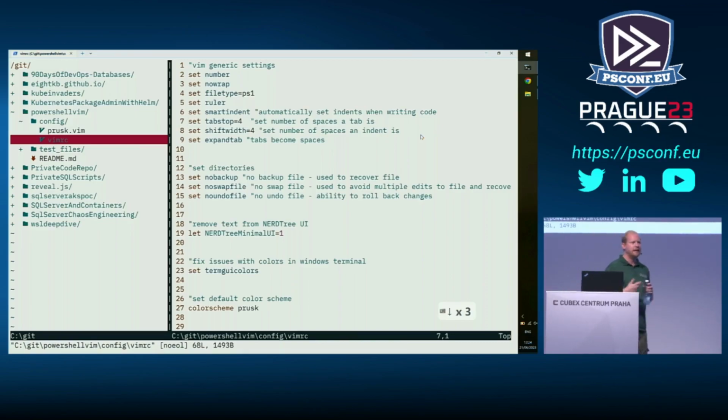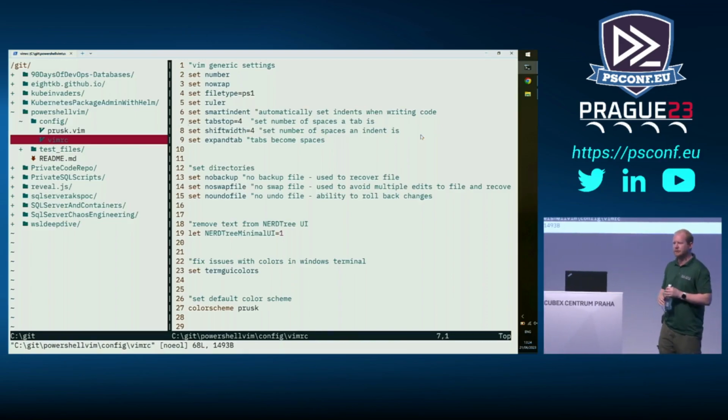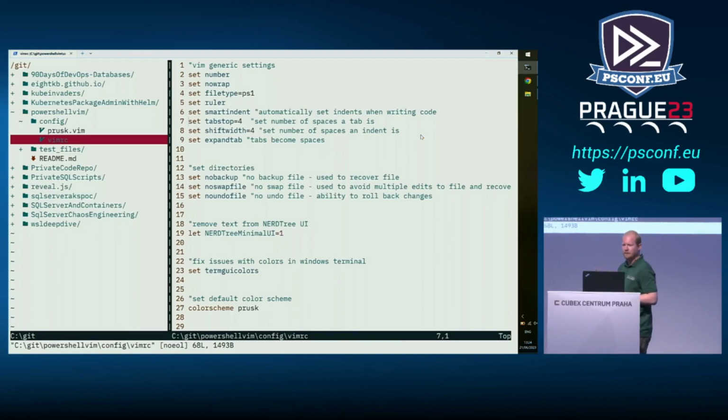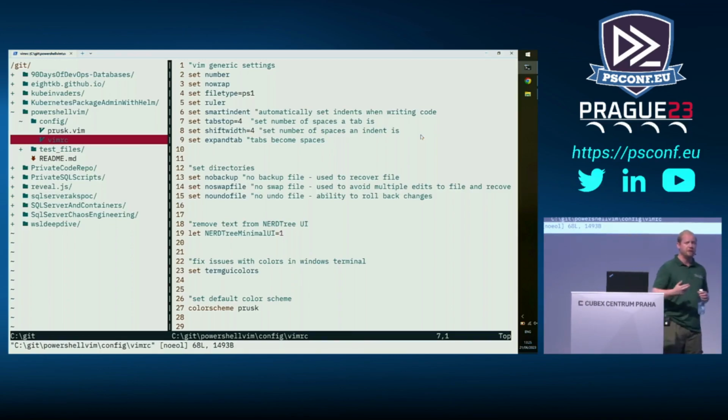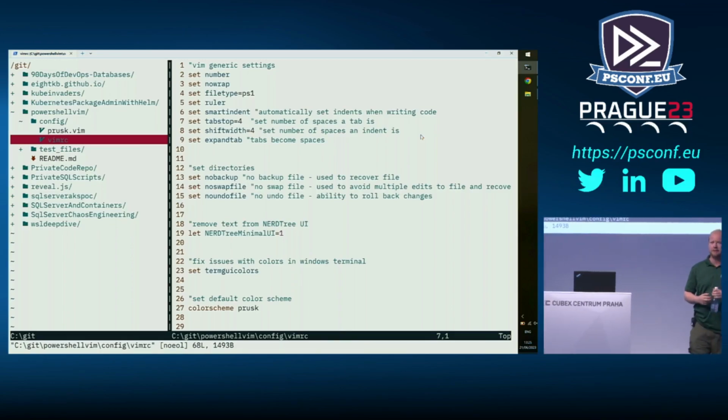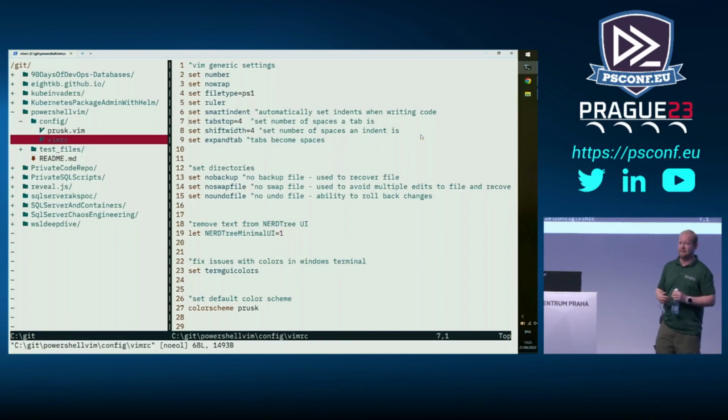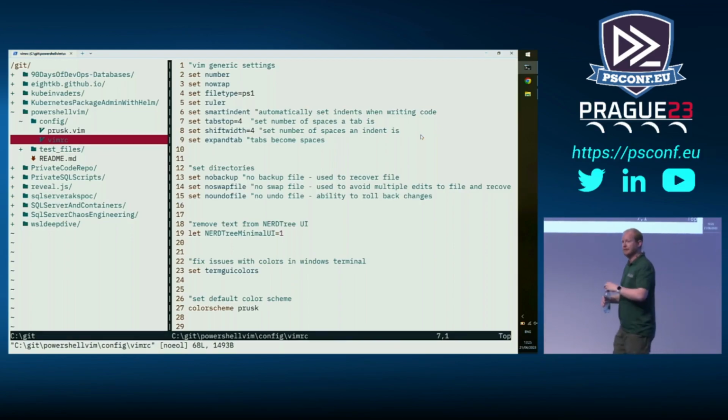These aren't necessary, but it's going to set tab to 4 spaces, set indents to 4 spaces, and expand tab. If I accidentally hit tab, they become spaces. Now, the reason I do this is I do a lot of work with Kubernetes, and when you're working with Kubernetes YAML files, they do not like tabs. So just in case I forget, tab will always insert 4 spaces.